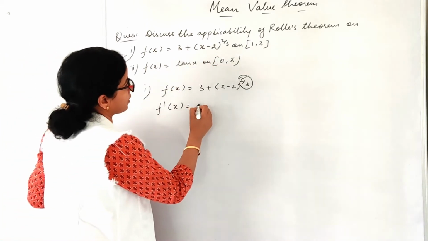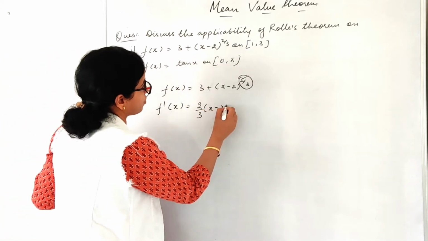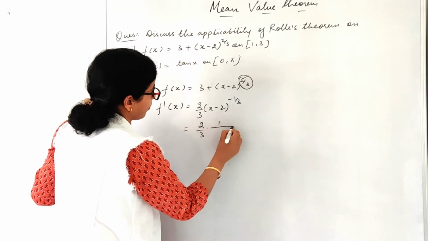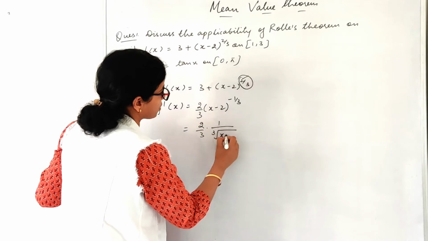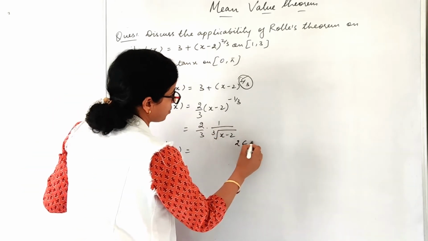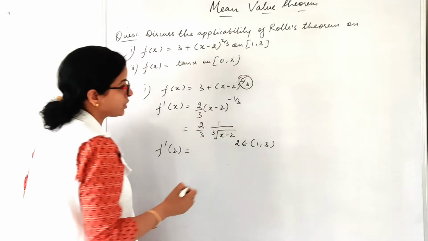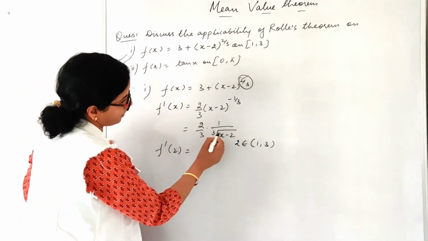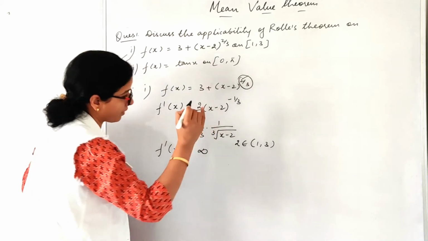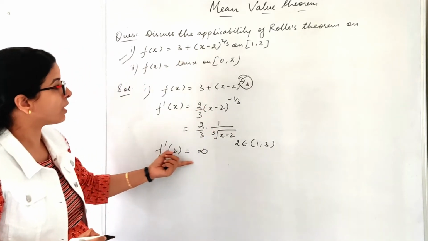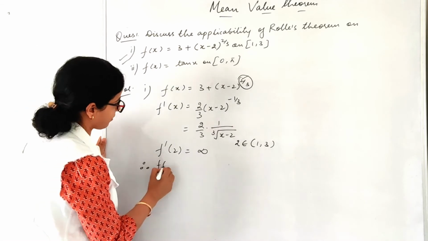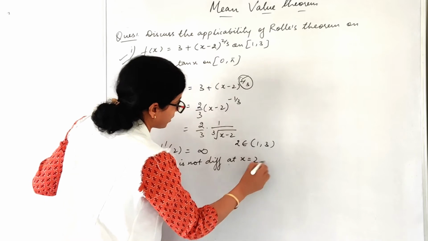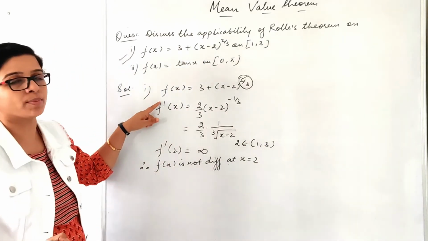So f dash x is equal to 2 by 3 (x minus 2) to the power minus 1 by 3. So it becomes 2 by 3 upon cube root of (x minus 2), because 2 belongs to the open interval 1 comma 3, and differentiability is discussed at all the points between 1 and 3. If we substitute 2 over here, I am getting not defined. So my function is not differentiable at 2. Hence f(x) is not differentiable at x equals 2. So this implies Rolle's theorem is not applicable for this.